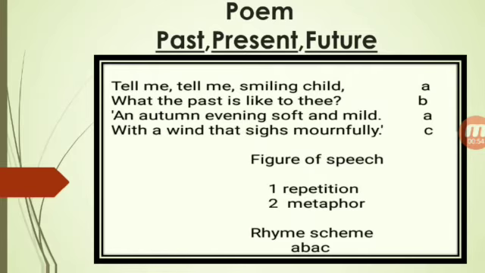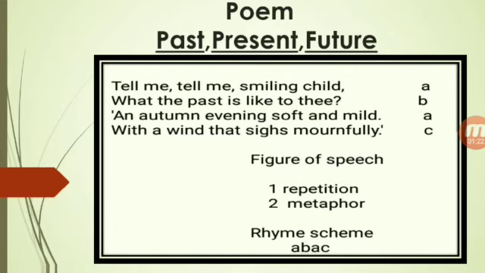When the poet asked about the past, the happy child said, the time is like an autumn evening, where the leaves fall from the tree but never go back again on that tree. Like that, if time has passed, we can't go back to that time. So the child is unhappy with the past.